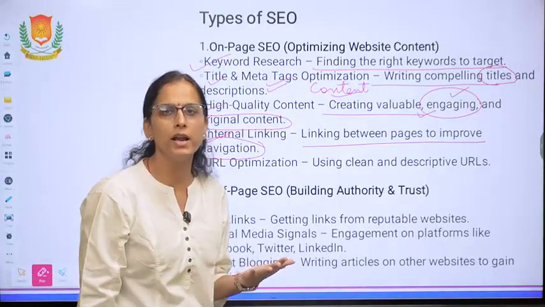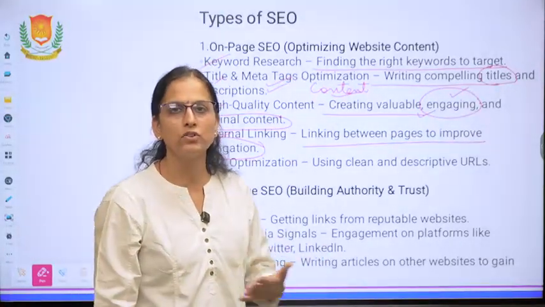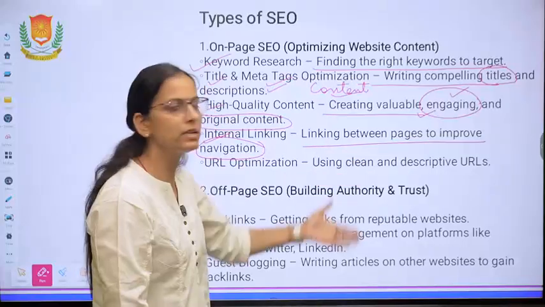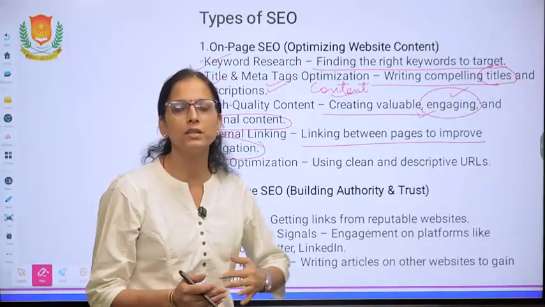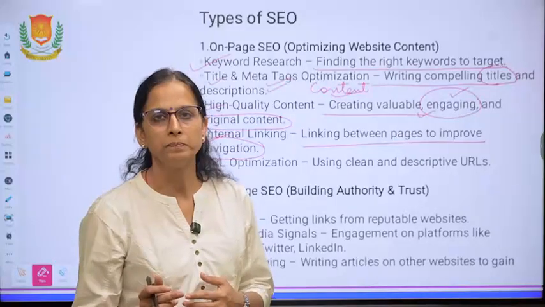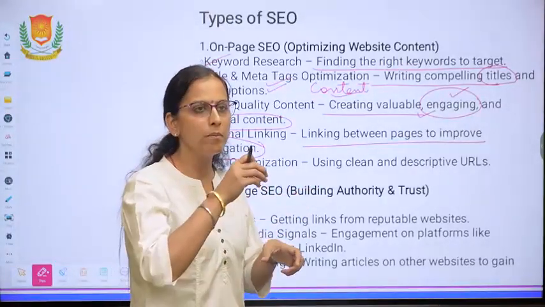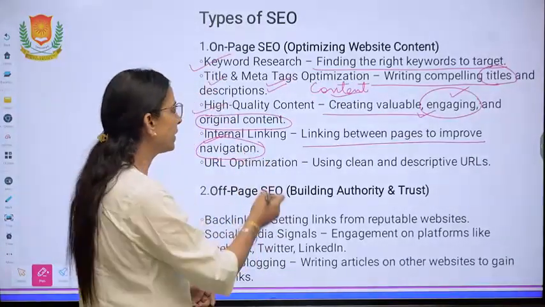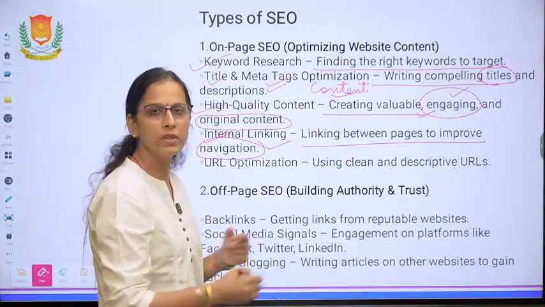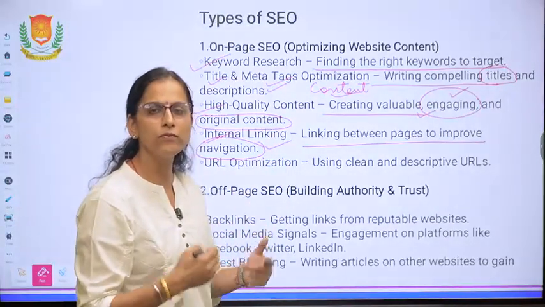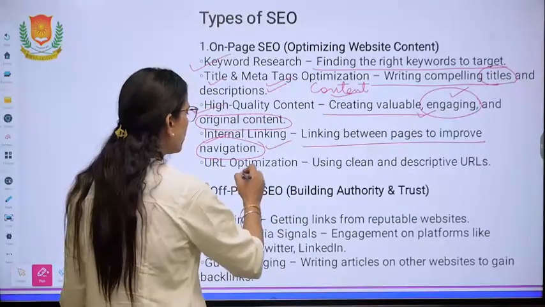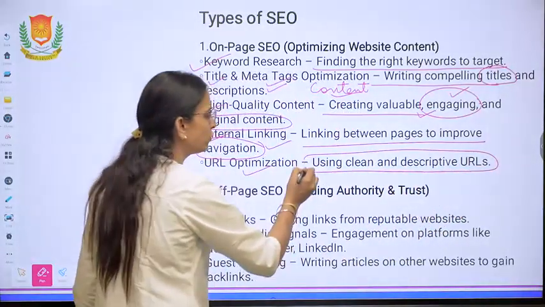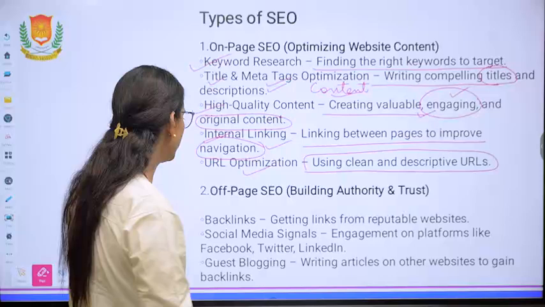When you work on data analytics, you get the reports, the navigation report, the traffic acquisition report. Then you see all these factors are there: organic searches, bounce rate, engagement rate, and for how many minutes, seconds users stayed engaged on your websites. If the navigation is good, then people will surf the website flexibly and easily. URL optimization should be there. A clean and clear description of the URL should be there in each and every website.